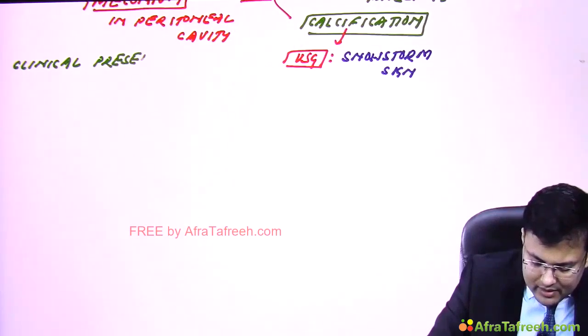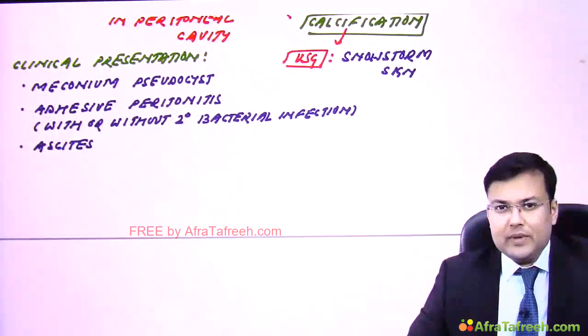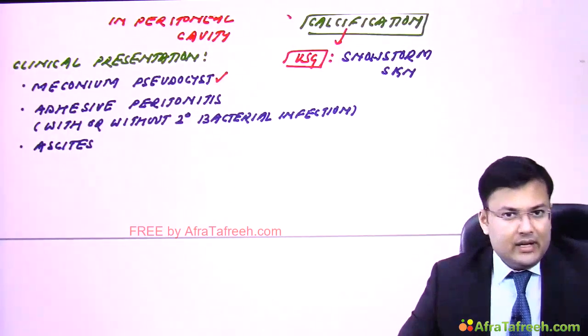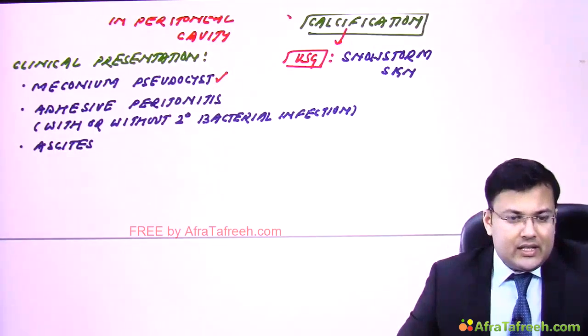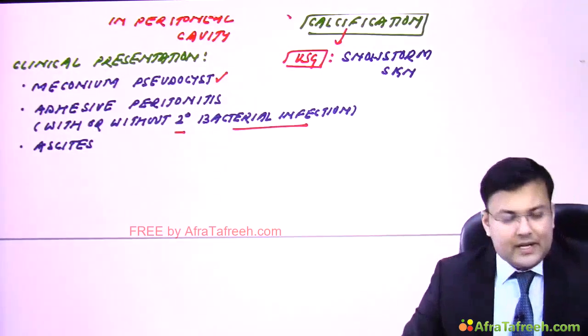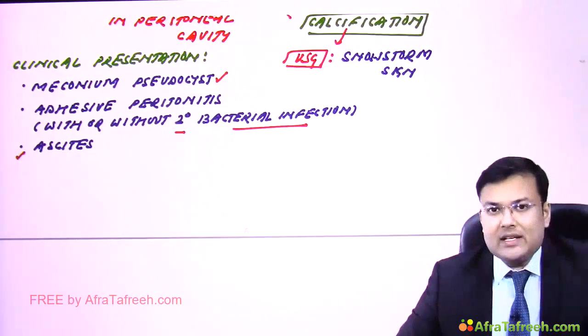Now see, what are the clinical presentations of complicated meconium ileus? In this case, since the meconium enters into the peritoneal cavity, it can lead to meconium pseudocyst. There is adhesive peritonitis. We discussed initially it is aseptic, but later when there is secondary bacterial infection, it can be infected also, and it can lead to ascites.